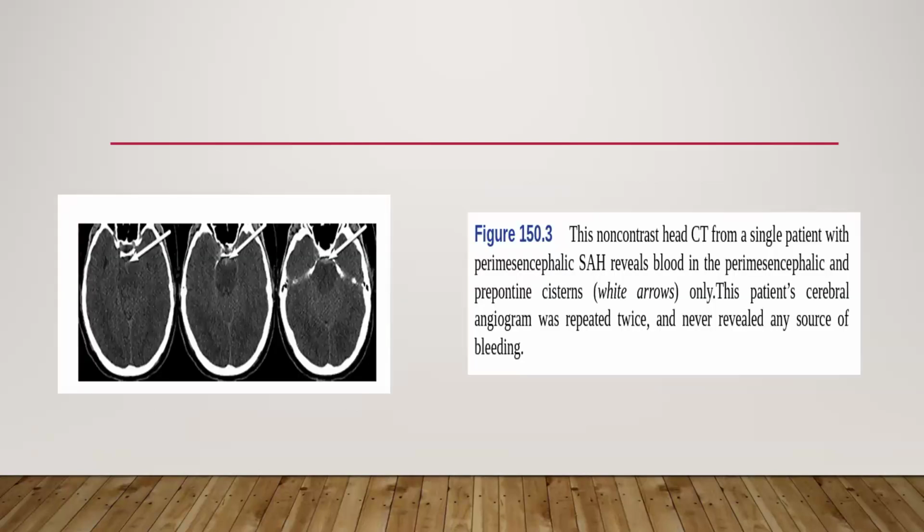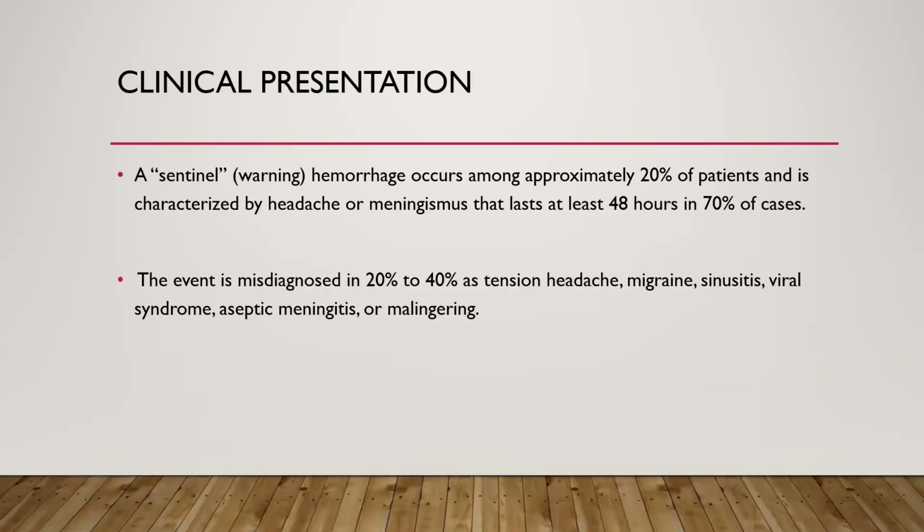Now, this non-contrast head CT from a single patient with perimesencephalic SAH revealed blood in the perimesencephalic and prepontine cistern only. This patient's cerebral angiogram was repeated twice and never revealed any source of the bleeding. So, regarding clinical presentation, the sentinel hemorrhage occurs among approximately 20% of patients, and it is characterized by headache or meningismus that lasts at least 48 hours in 70% of cases.